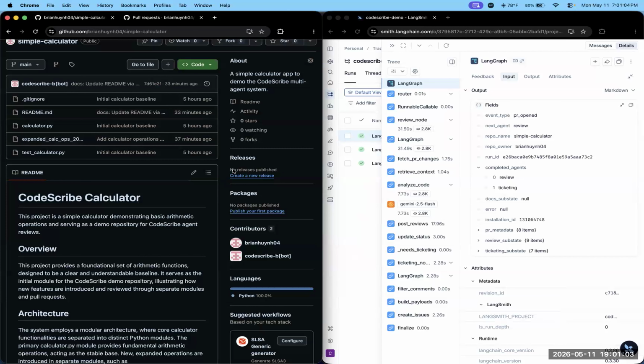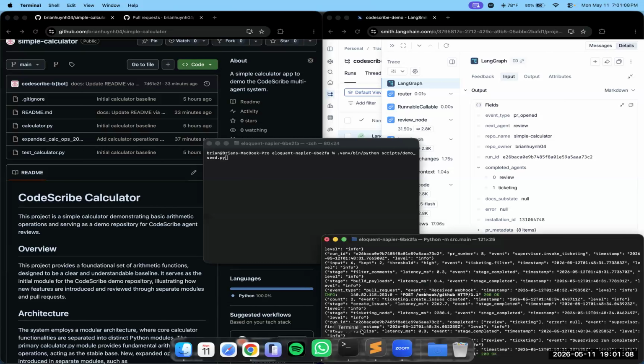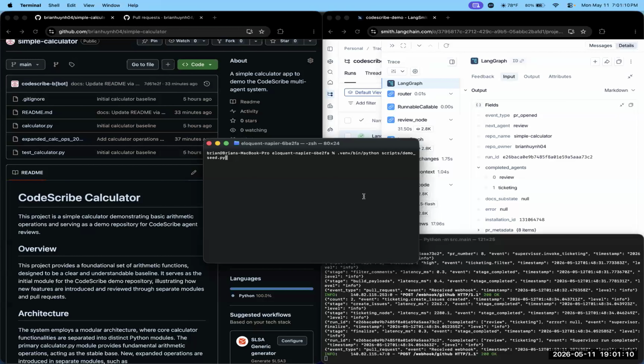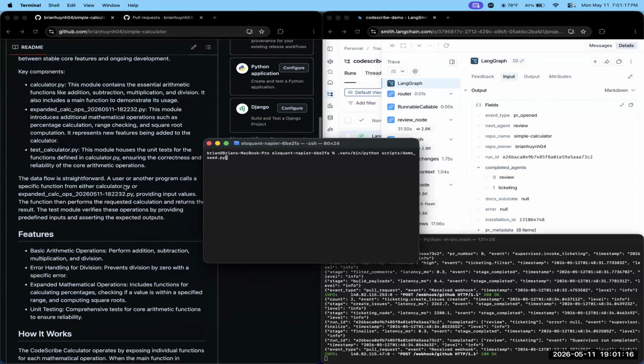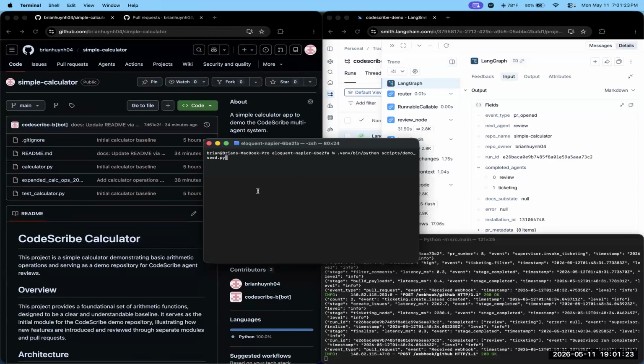We're gonna use a simple calculator repository to demo our project today. So this repository has certain code written in it. It just has some basic calculator operations in it. And we're gonna try to merge some new code, which has some code smell. Let's just create a new PR and see how our agent creates the review comments for that PR.